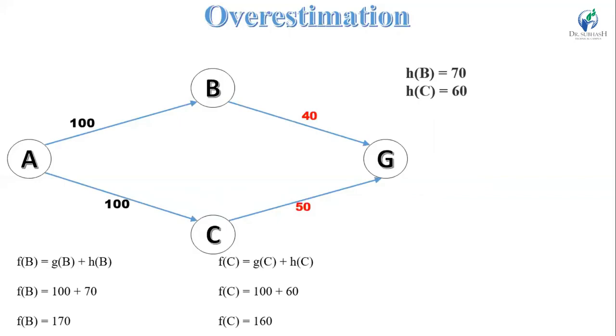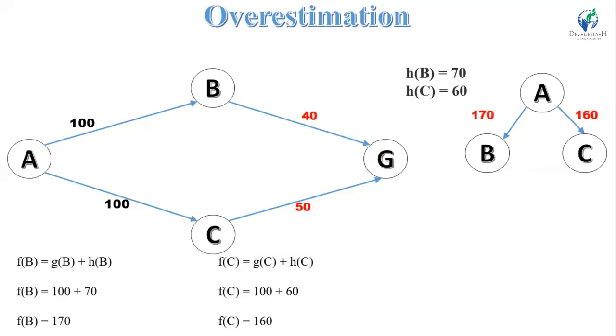Now we can see in the figure that with the help of the start node we can reach the B and C nodes. Node C has less cost to reach our goal node, because node B has 170 cost and node C has 160 cost. So we can select node C to reach our goal node.